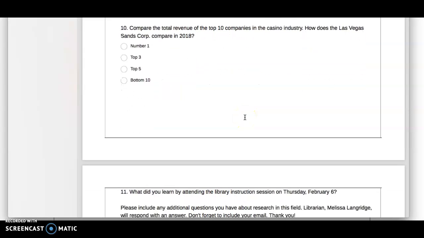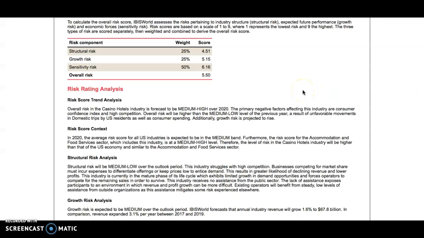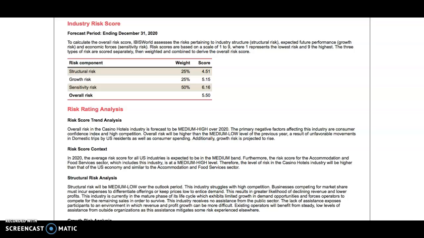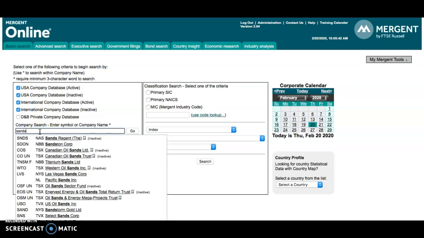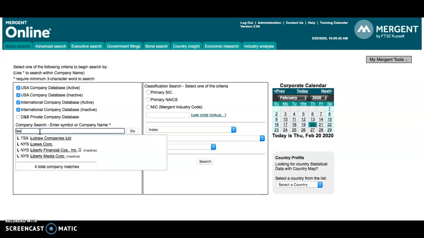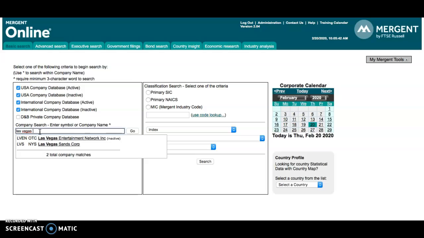Compare the total revenue of the top 10 companies in the casino industry, and how does the Las Vegas Sands Corp compare in 2018? So what we're going to do is do financial. So if we close out this one, go back to company research and financials to Mergent. We're going to type in Sands. Let's see. Maybe I have to put Las Vegas Sands. There you go. Make sure you select the correct company that you're looking for. And I apologize, it's a little bit slow because when I'm recording, the databases go slower. So bear with me here.